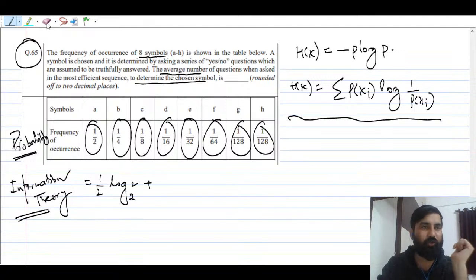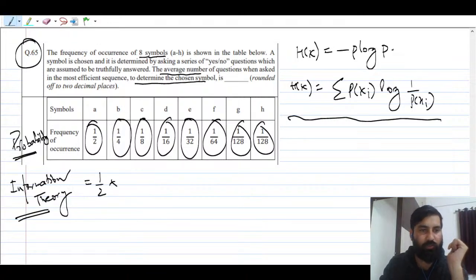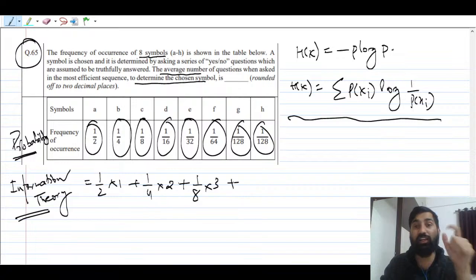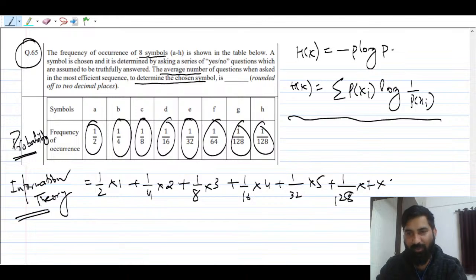I'm not going to write this entire expression, I will write directly: 1 by 2 into 1 plus 1 by 4 into 2 plus 1 by 8 into 3, because log 8 is 3, 1 by 16 into 4 plus 1 by 32 into 5 plus 1 by 128 into 7, and you can multiply by 2. This is very simple. You can multiply by 2 first.